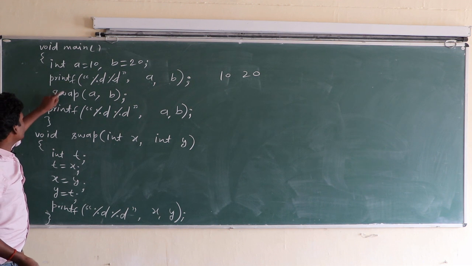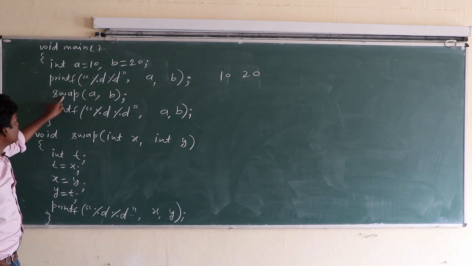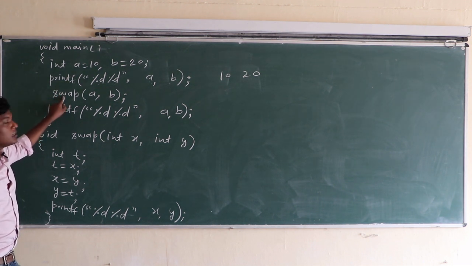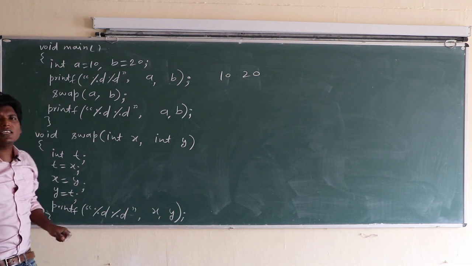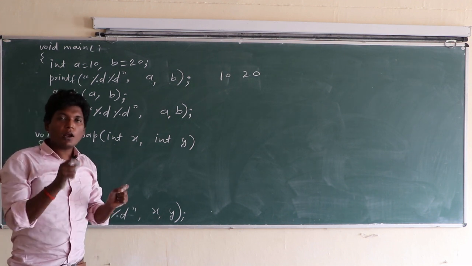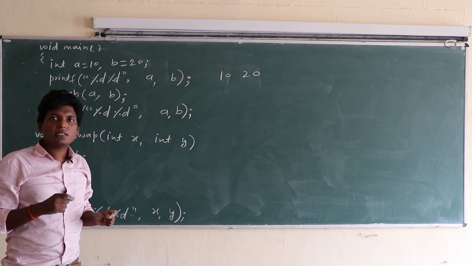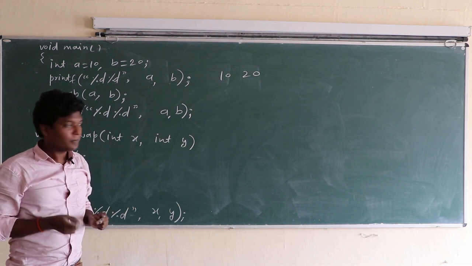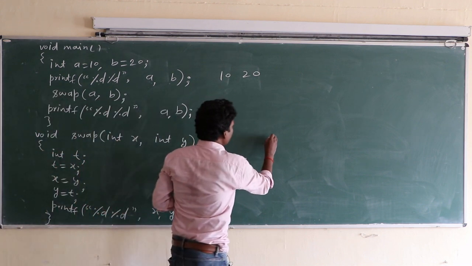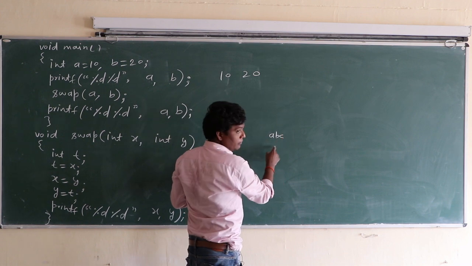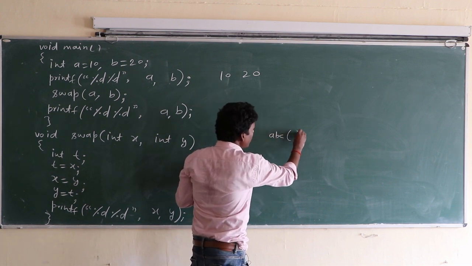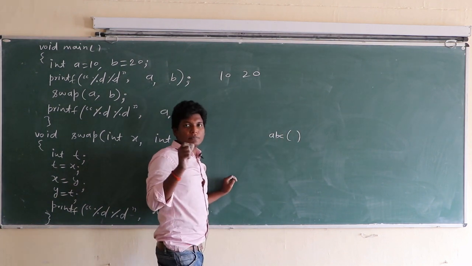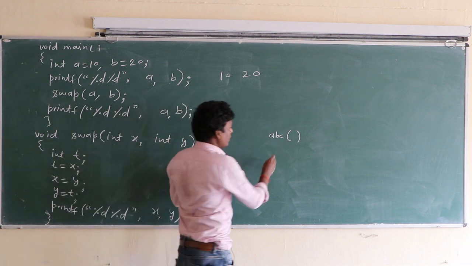Now control comes to swap. Swap is a function. Any valid name followed by parenthesis is recognized as a function. ABC is a valid name, followed by parenthesis it is recognized as a function.